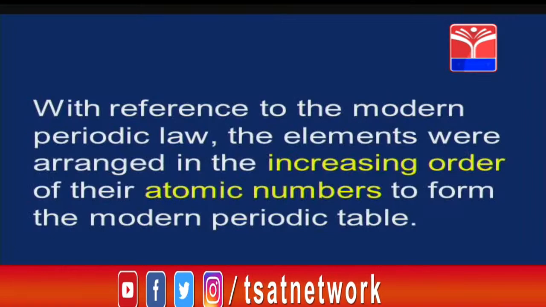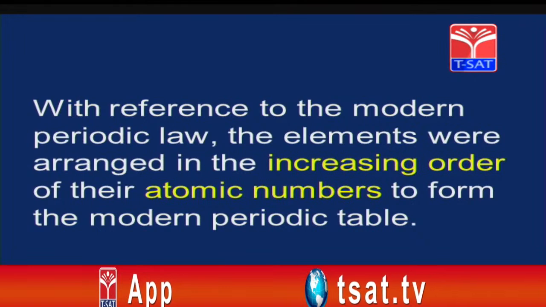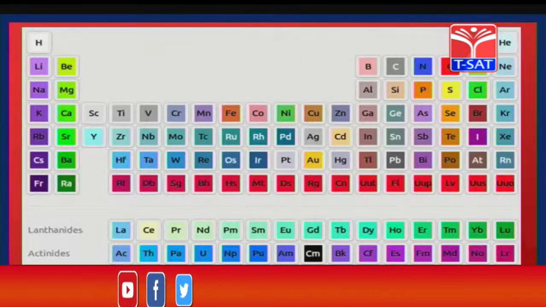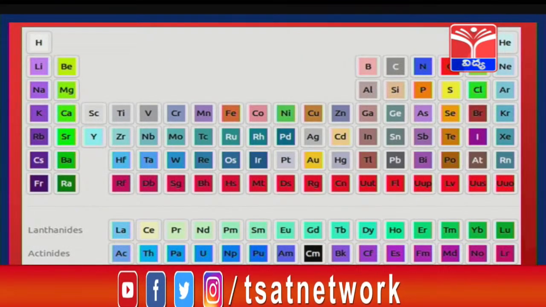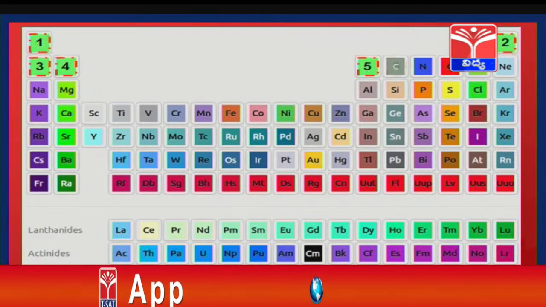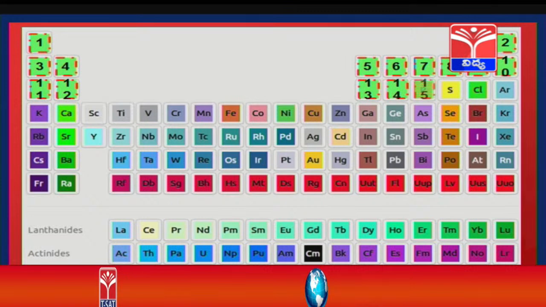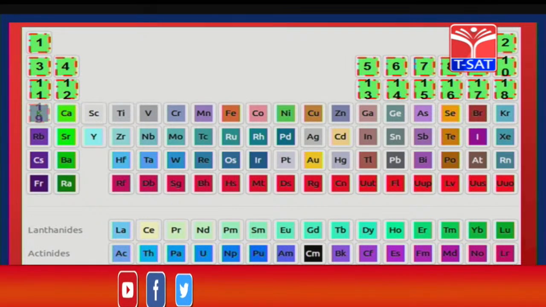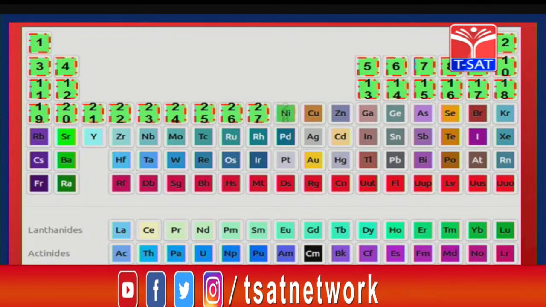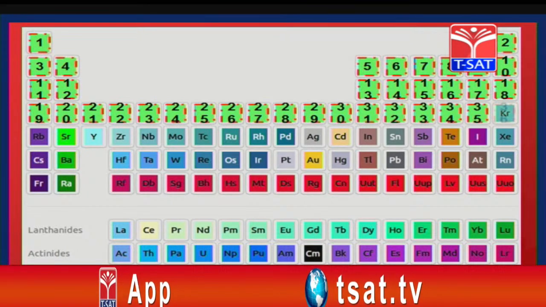With reference to the modern periodic law, the elements are arranged in the increasing order of atomic numbers in the modern periodic table. Let us see. Now, children, look at the periodic table. How the atomic numbers are arranged in increasing order: 1, 2, 3, 4, 5, 6, 7, 8, 9, 10, 11, 12, 13, 14, 15, 16, 17, 18, 19, 20, 21, 22, 23, 24, 25, 26, 27, 28, 29, 30, 31, 32, 33, 34, 35, 36.